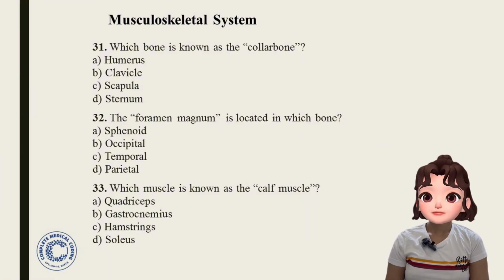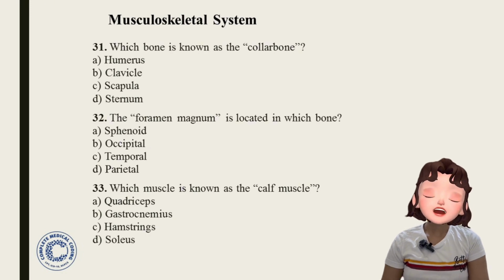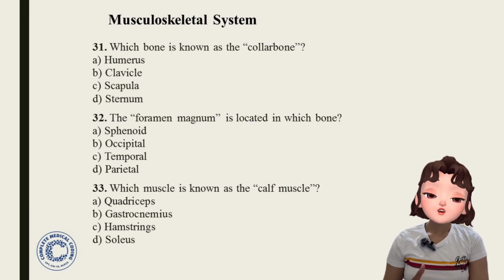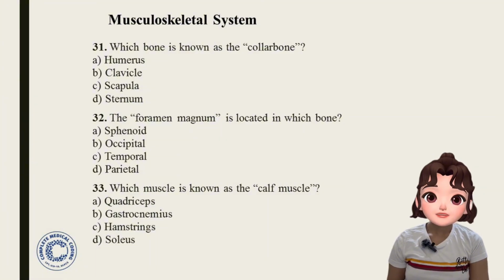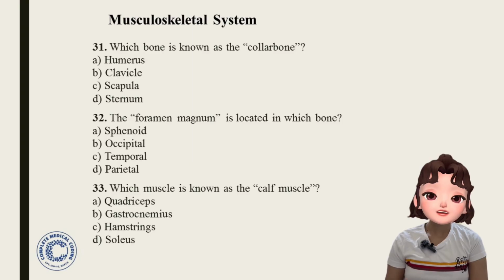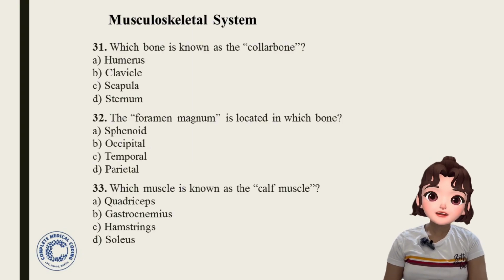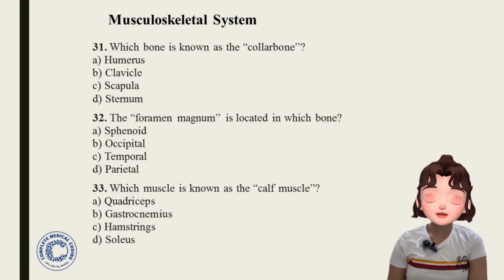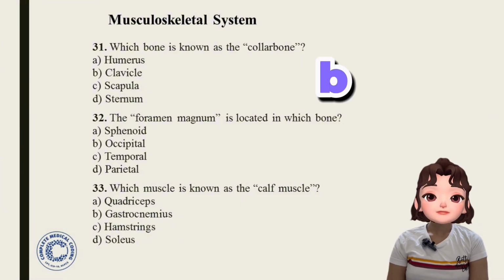Question 31. Which bone is known as the collarbone? Options: humerus, clavicle, scapula, sternum. Which bone is known as the collarbone? I think in last episode we have learned where this collarbone is located. It's located in the shoulder, right? So what is the other name, or which bone is also called the collarbone? Another name for collarbone, or the actual name of collarbone? Answer is option B, clavicle.